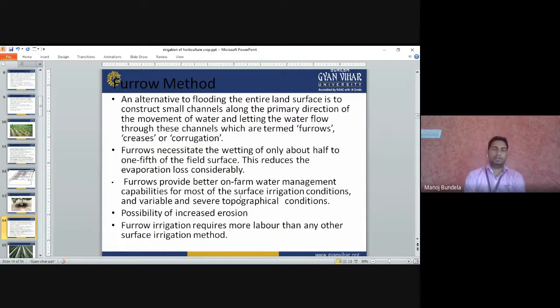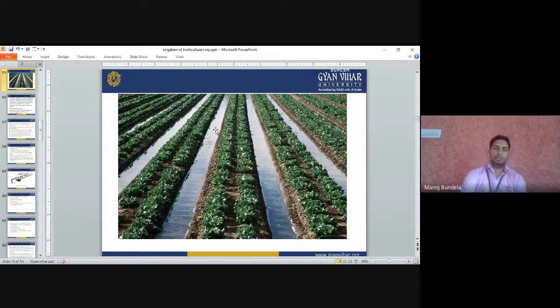Next is furrow method. An alternative to flooding the entire land surface is to construct small channels along the primary direction of the movement of water and letting water flow through these channels, which are termed as furrows or creases or corrugations. So in furrow method, normally what we have to do, we have to prepare the furrows. So like this are the furrows. Like this, furrows we have to prepare.